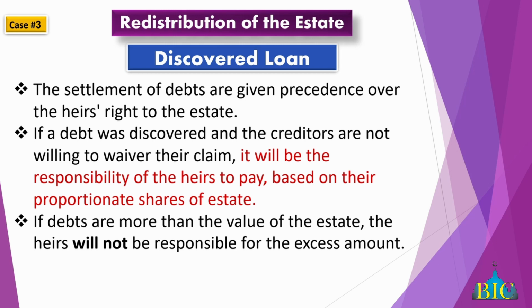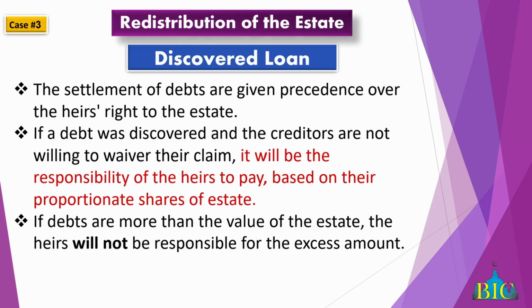You discover a loan. The settlement of debts is given precedence over the heirs. We understand that, right? But listen, after you share, you deduct all the debts and everything, so what remains is inheritance and you distribute that. Then a person comes to claim with proof and evidence. What happened to the estate already distributed? You can't tell that person, "Sorry, you already shared the cake and he wasn't here." No, khalas.